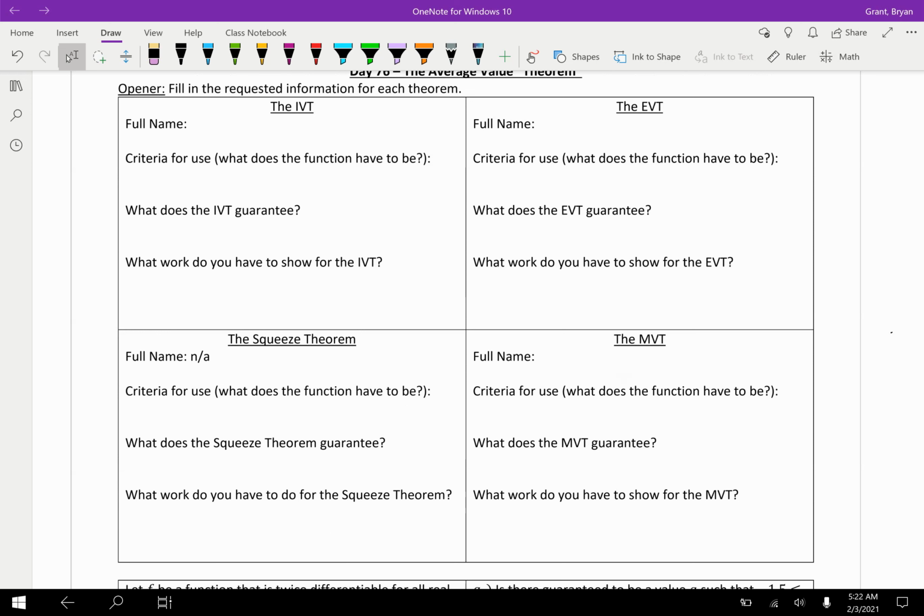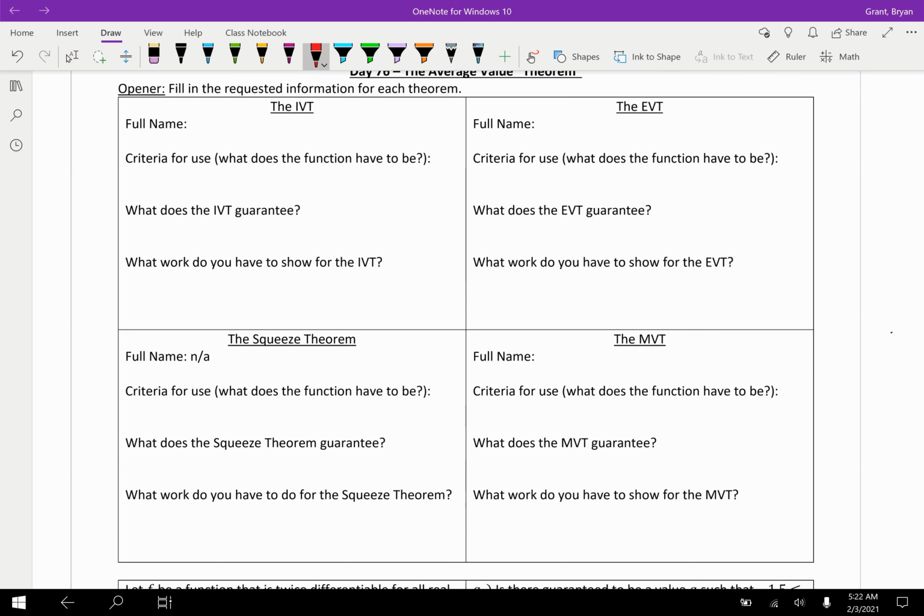All right, and we're back. I'm going to just run through these pretty quickly. I think if you really want to go more in depth, just find the videos that are actually about these theorems. This should be a review, not a full in-depth look. The full name of the IVT is the Intermediate Value Theorem. EVT is the Extreme Value Theorem. MVT, Mean Value Theorem. The Squeeze Theorem is the Squeeze Theorem.